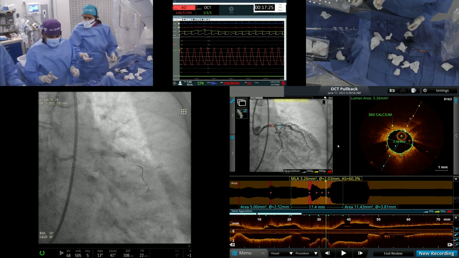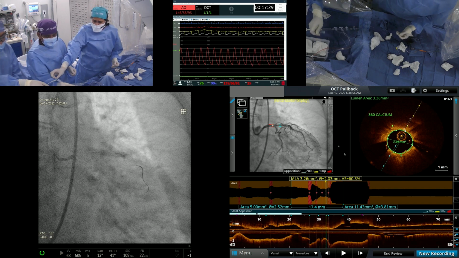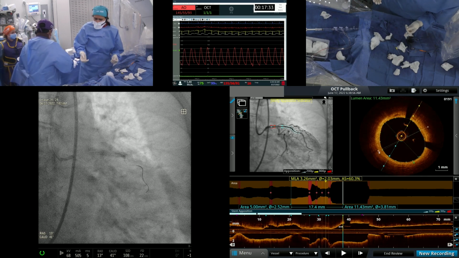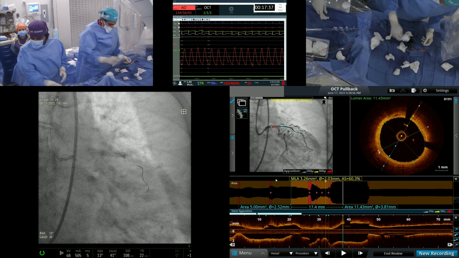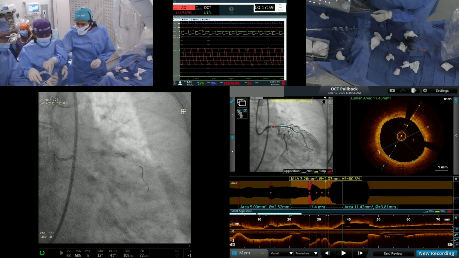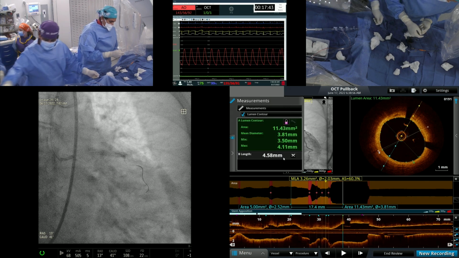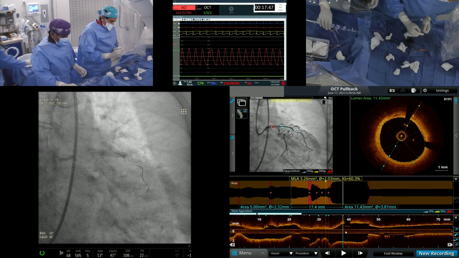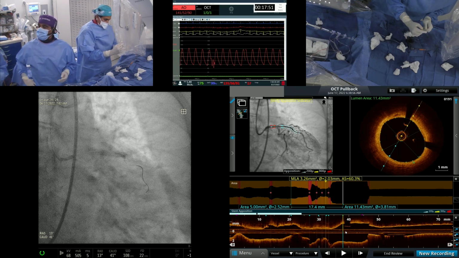We have got an area of relatively normal vessel beyond the distal stent, and the patient is now off the table without any complications. It's an unbelievable result. Congratulations. Great result, very pleasant to the eye, and congratulations for a great job. Not only that, it's what you demonstrated with the IVUS, it is an excellent result throughout. And actually, we should tell that the first angiogram and the last result, unbelievable. And you could expand the vessel very well.